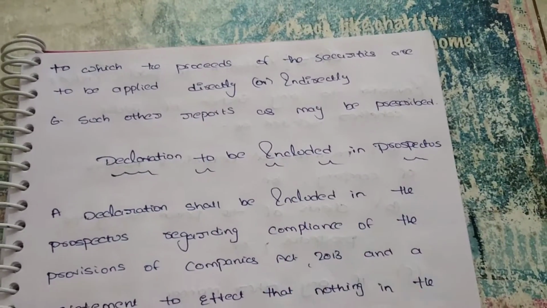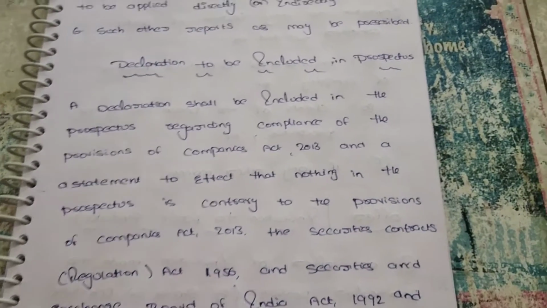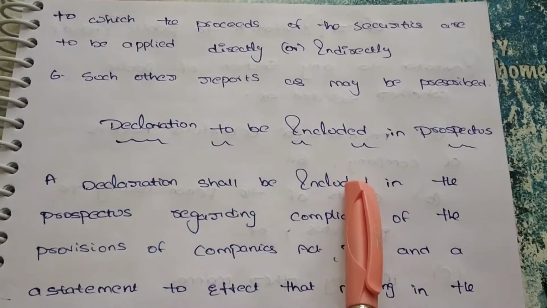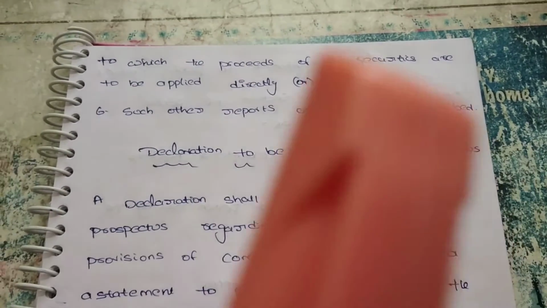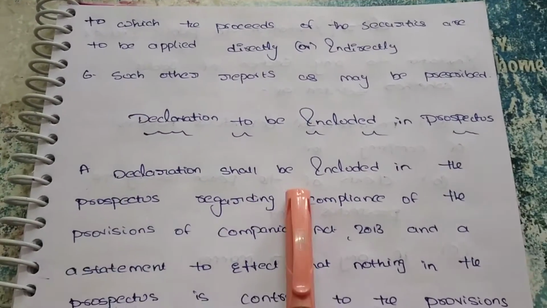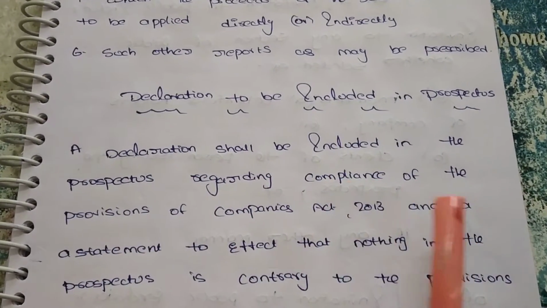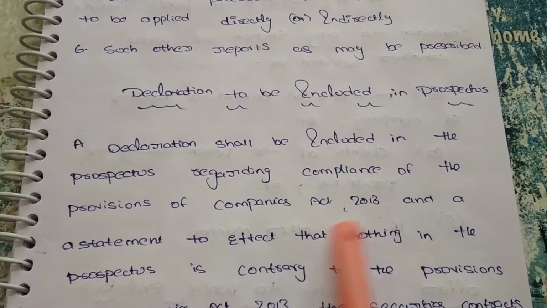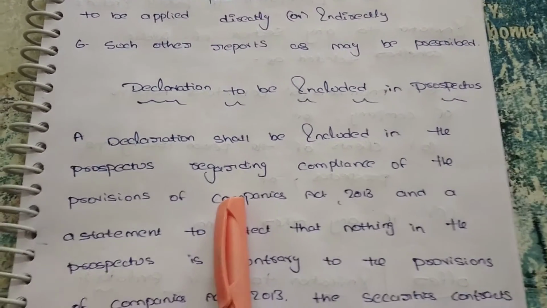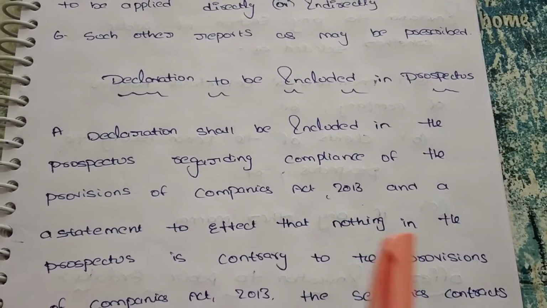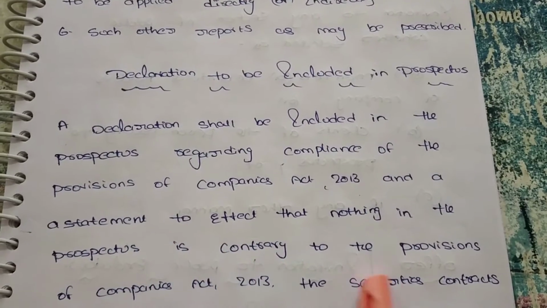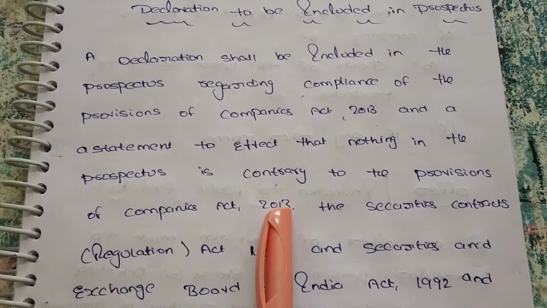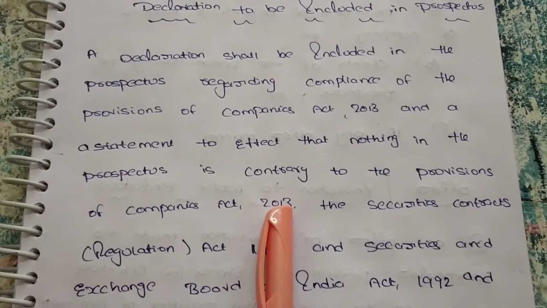Next, declaration to be included in the prospectus. Not only the reports, there is also one declaration we have to include in the prospectus. What is the declaration? Let's see here. A declaration means yes, the prospectus is very good, so we are ready to issue it to the public. A declaration shall be included in the prospectus regarding the compliance with the provisions of the Companies Act 2013, and a statement that nothing in the prospectus is contrary to the provisions of the Companies Act. Means the statement is perfect, and everything is good, so we can issue our shares directly to the public.